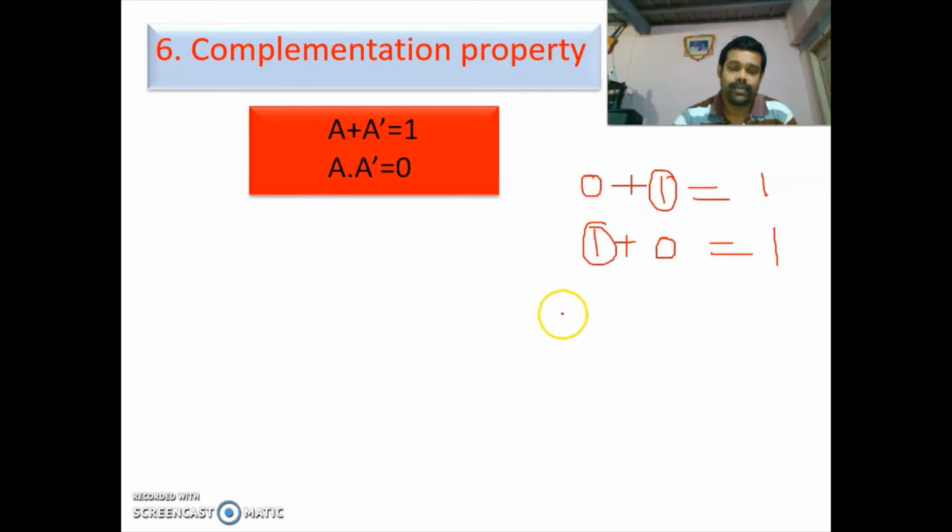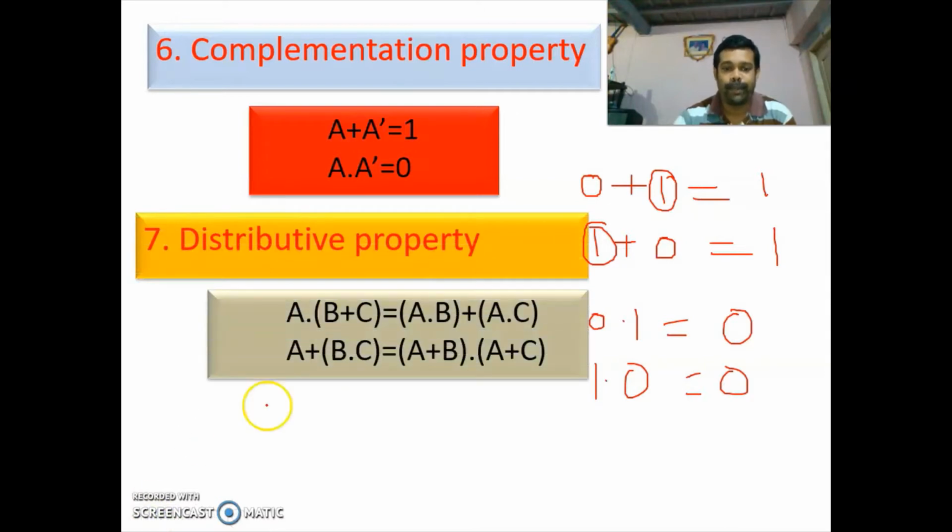So here you take this one. What is A? You take A as 0. What is A bar? A bar is 1. So what type of operation is this? This is AND operation. In AND operation, if one of the inputs is 0, output will be 0. Now you take A is equal to 1. What is A bar? 0. Since this is AND operation, if one of the inputs is 0, output will become 0.